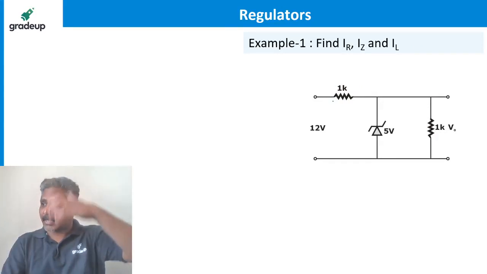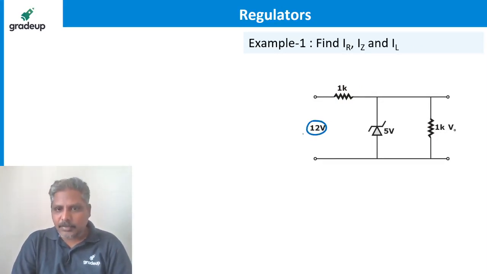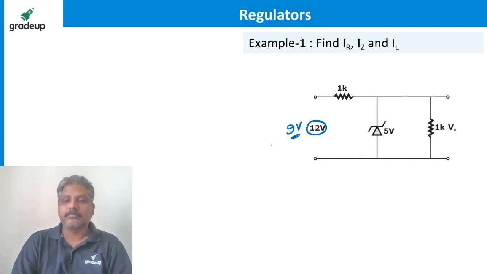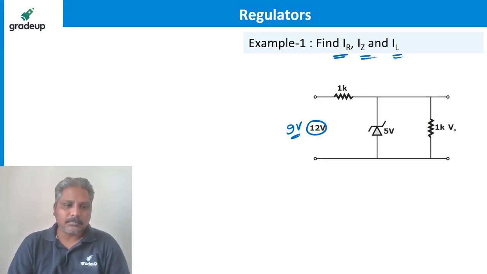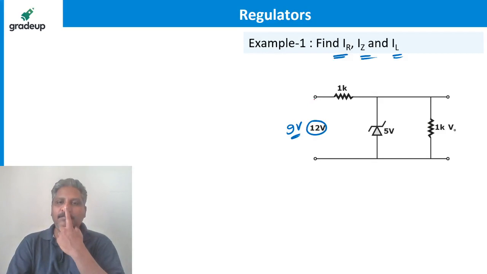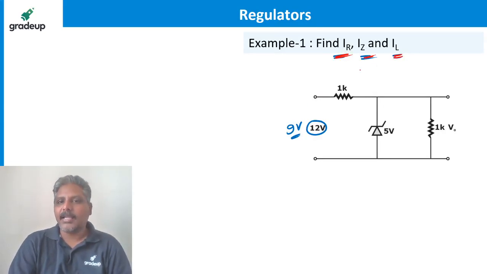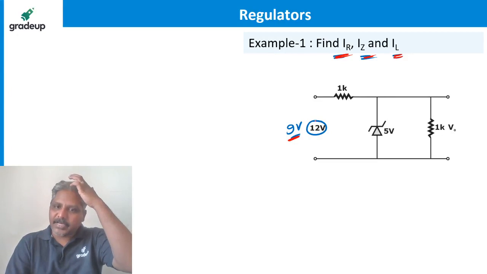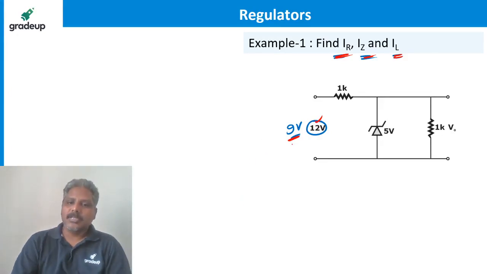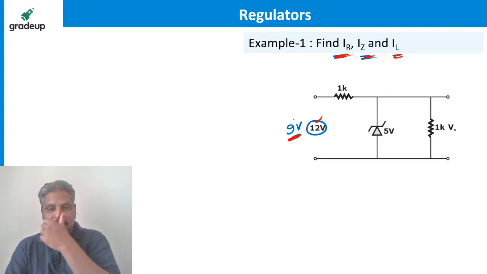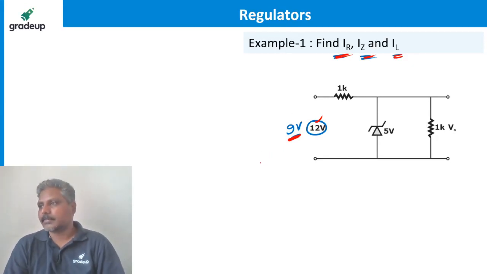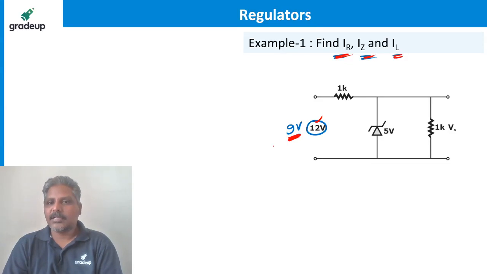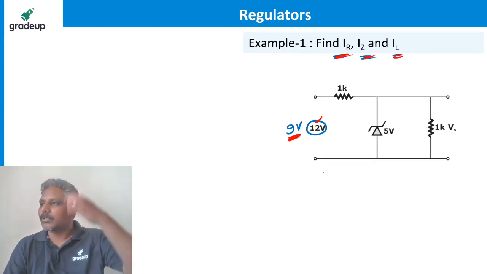Suppose I'll give you one more example, guys. If input is not 12 volts, if input is 9 volts, tell me what is the value of IR, IZ, and IL. All of you, please. Tell me the values of IR, IZ, and IL if input is 9 volts. We have found it for 12 volts, 15 volts, 20 volts. Now can you tell me for 9 volts how it is? How much is it? Come on, please.